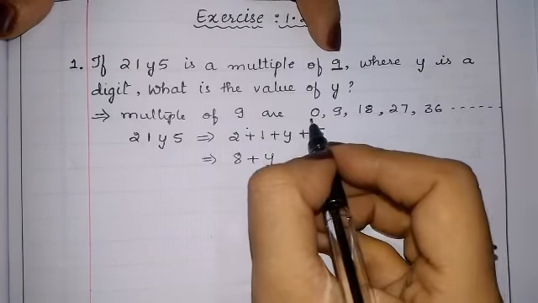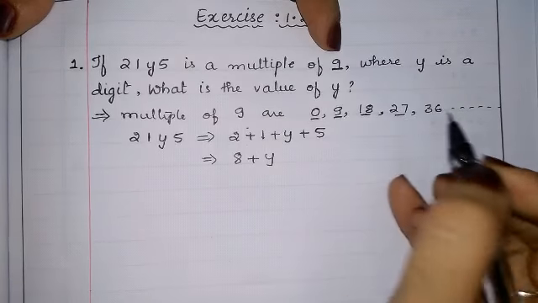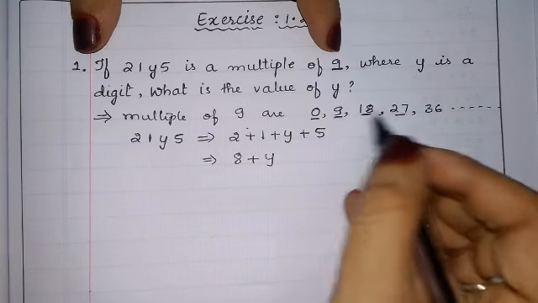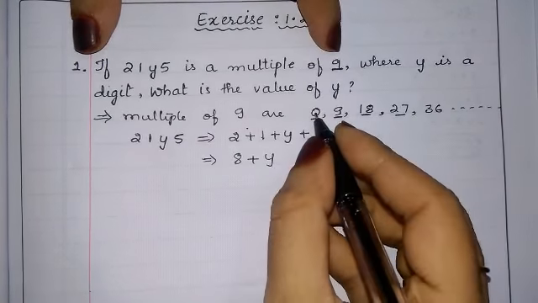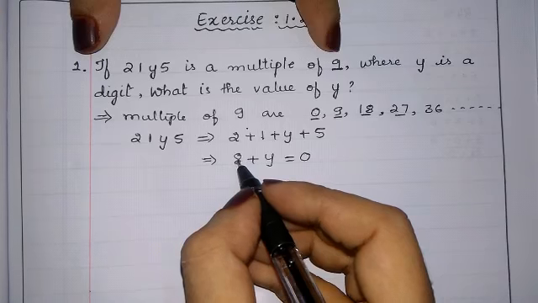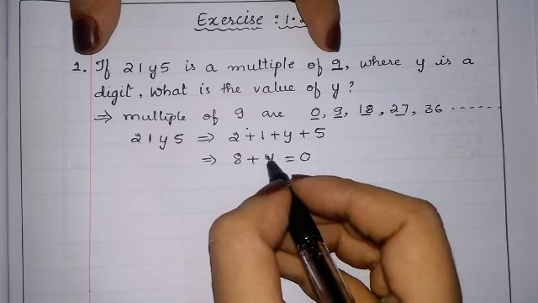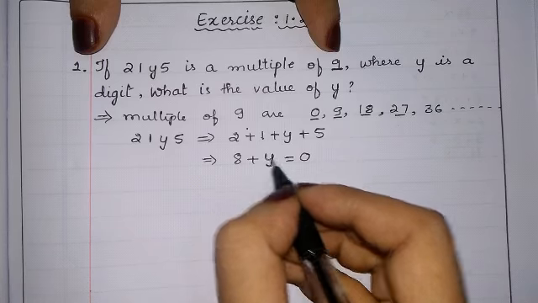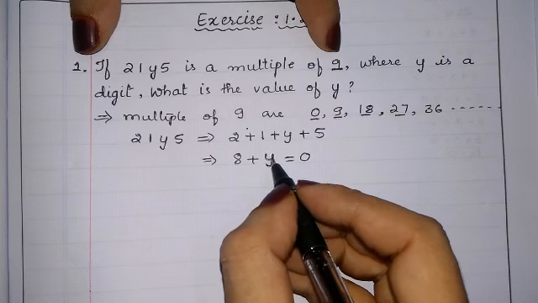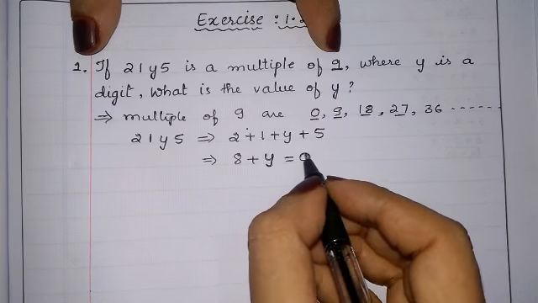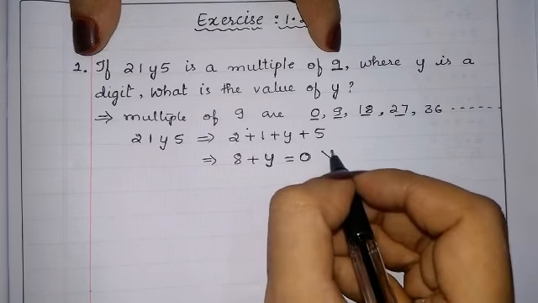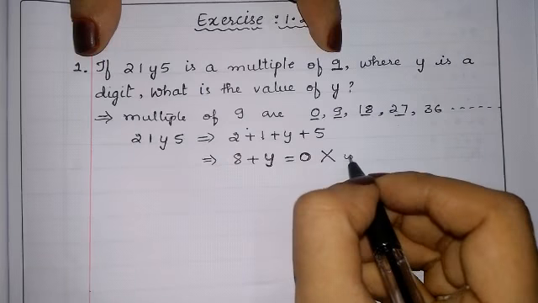Okay. Now let us check with these multiples. If we add what number, we are going to get the multiple of 9s. Let us see. Okay. We will go for first 0. 8 plus y is equals to 0. If we add anything here, if we in place of y, if we put any number, can we get 0? No, it is not possible. अगर y की जगह पर कोई भी नंबर हम लोग लिखेंगे तो हम लोगों को 0 मिल सकता है क्या? नहीं मिल सकता है. फॉर एग्जाम्पल 8 plus 1 लिखेंगे तो 0 आएगा? नहीं आएगा. सो दिस इज नॉट पॉसिबल. ओके.